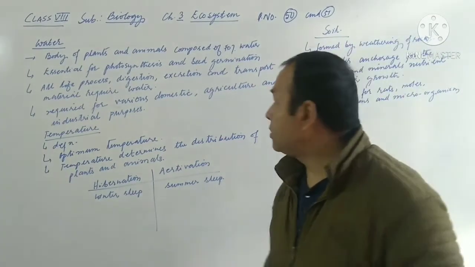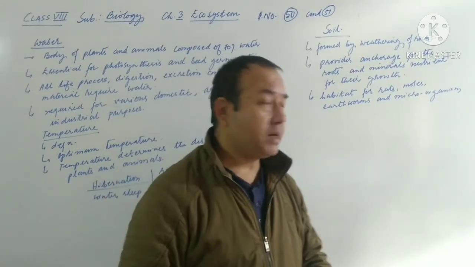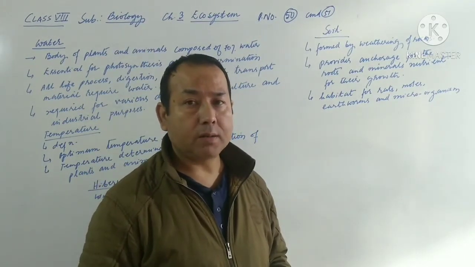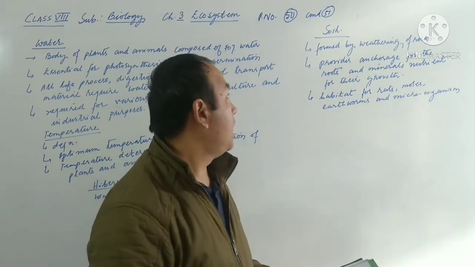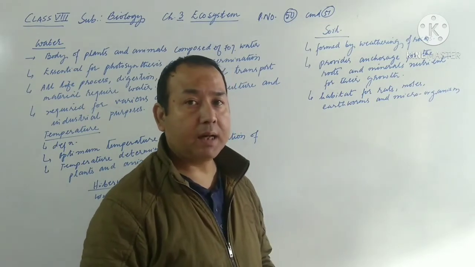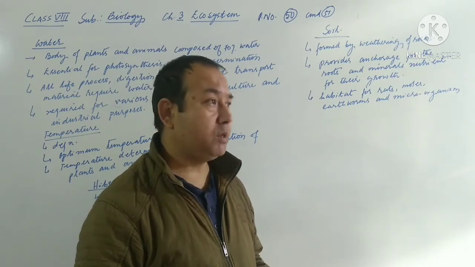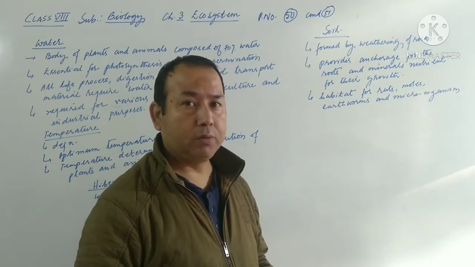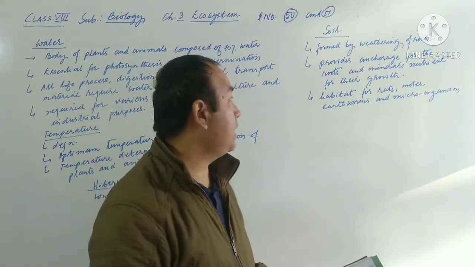Just now we learned about water also. Now next comes the soil. Soil is again a very important, vital component, and it is mainly formed by weathering of rocks. Rocks wither away, and after many years these weathered rocks form the soil. The soil provides support to the roots of plants, so that the roots can anchor to the soil and keep the plant erect.